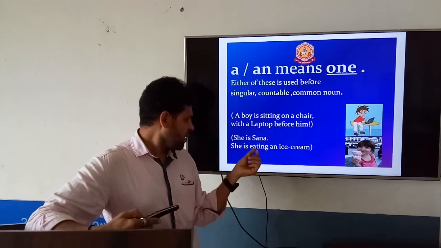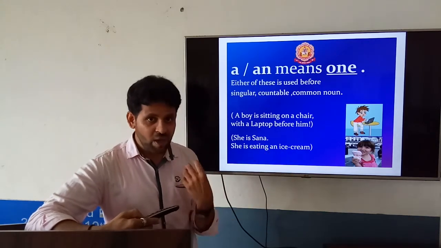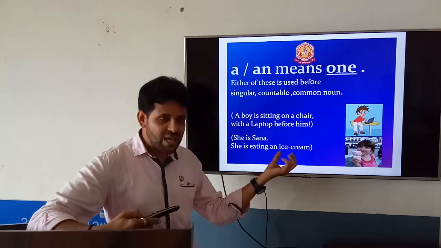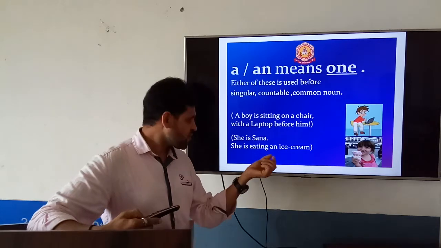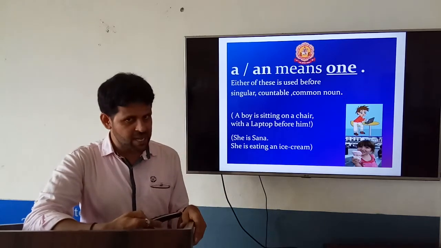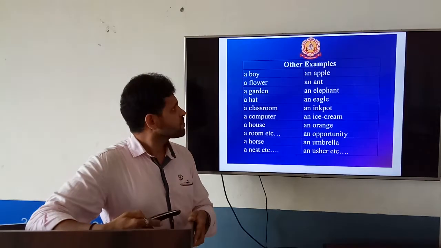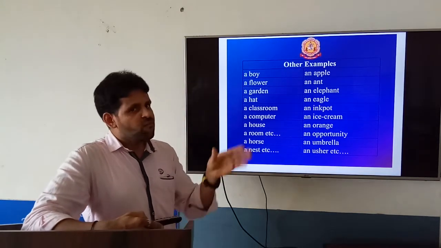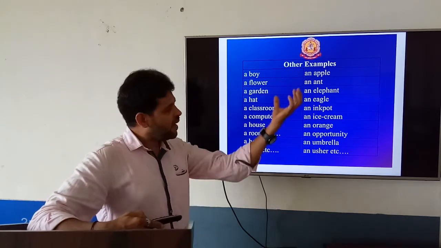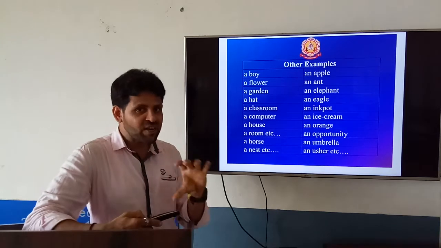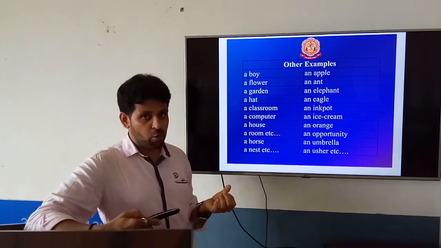She is Sana. She is eating an ice cream. Letter I is a vowel letter and the sound of ice shows a vowel sound. Of course we have to use an ice cream. I hope you have understood the example. Next, other examples for articles, usage of a and an, how we can use them in different sentences or before nouns. Let us further understand over here.